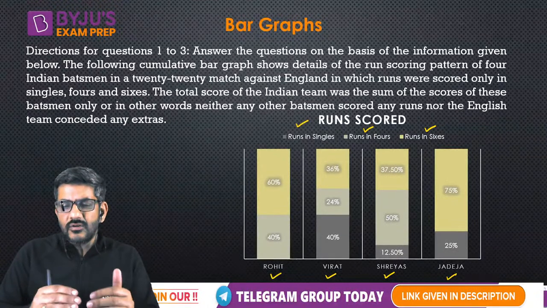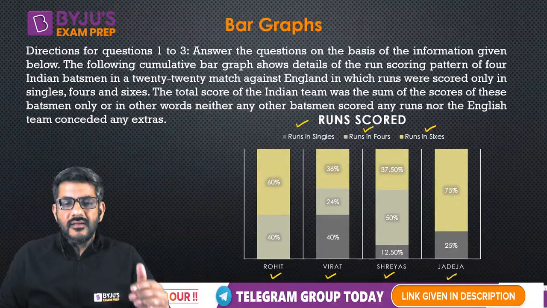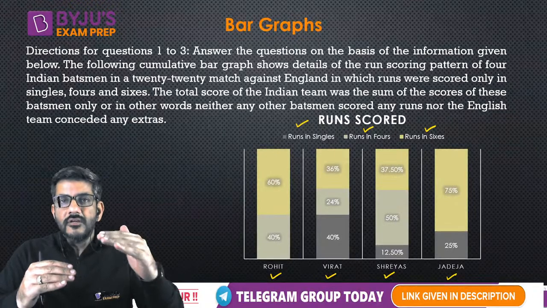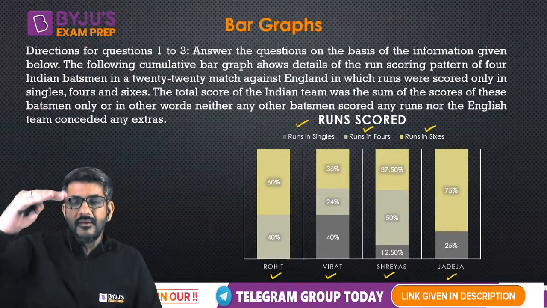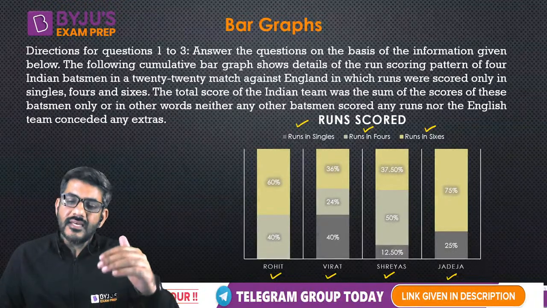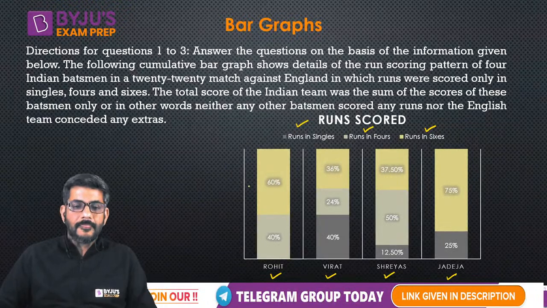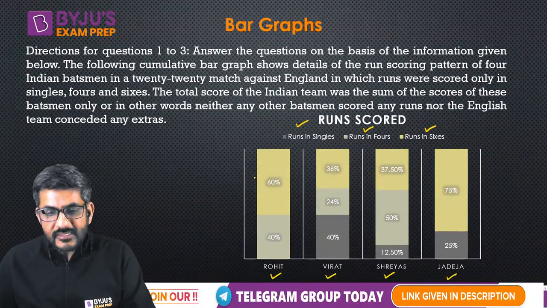Either it is 100% or it is the 100% of a number. He might say in a bar graph that the number of students who have taken physics, chemistry, maths and the class has 60 students, which means that bar is equal to 60. And if he speaks in percentage terms then you would take total as 100%. That's absolutely correct.